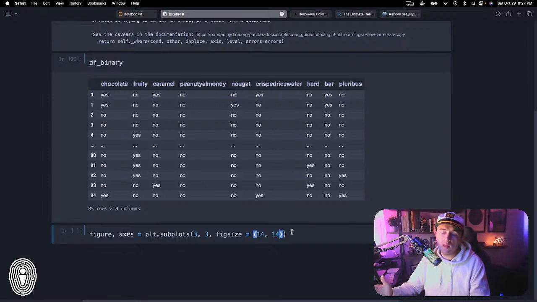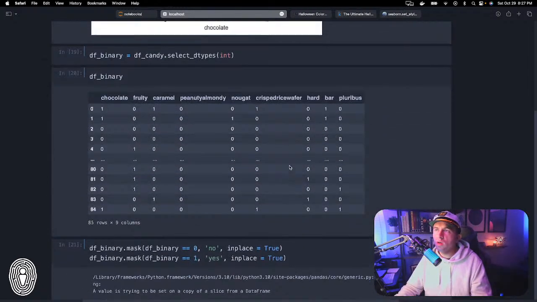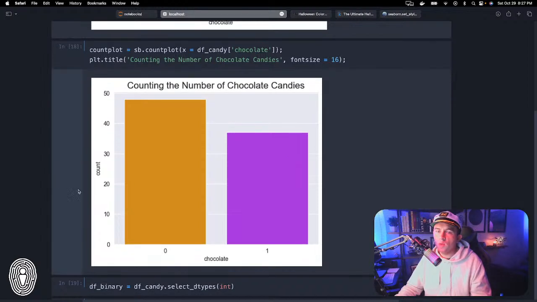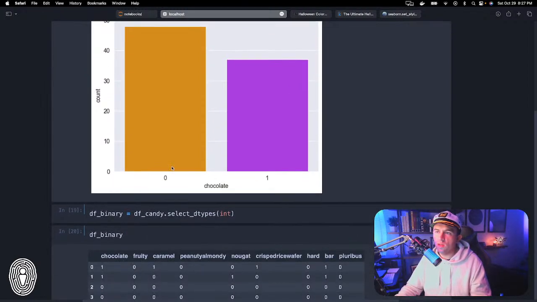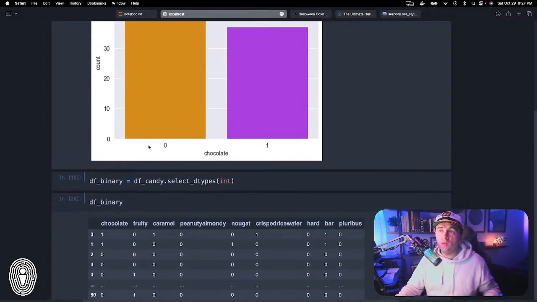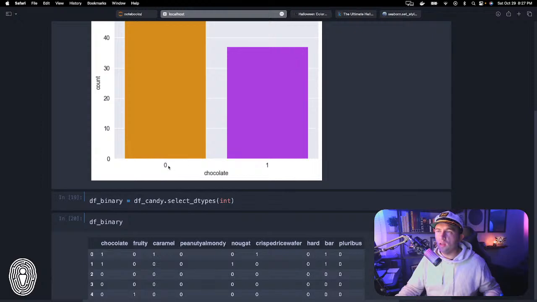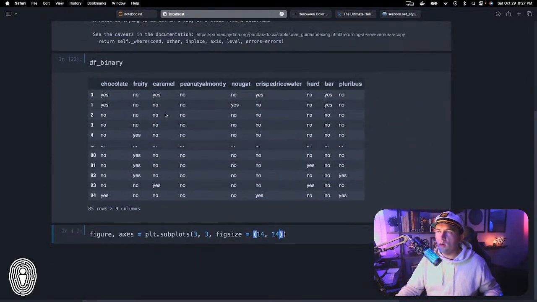This is something you'll notice whenever you do your own work: when you start to create a visualization, you'll do a very basic one just like this, and then you'll start to adjust it appropriately. You can see here that we never changed the X label or the Y label. We just kept it the same, so it says 0, 1. The reason I changed it from 0, 1 to yes or no here is because I could not figure out how to change these values down here, so I just decided to change them all up here. It doesn't really matter because it's going to show up the same anyway. So we created the figure and axes.